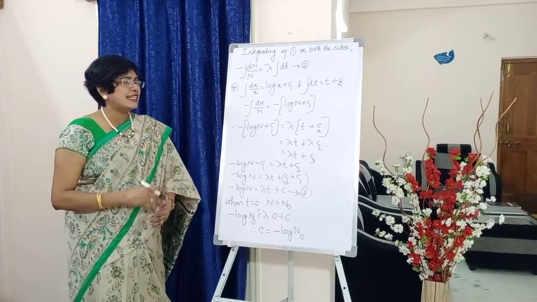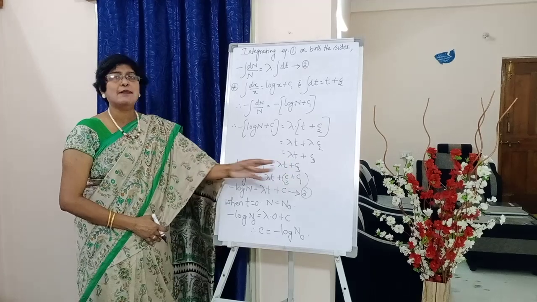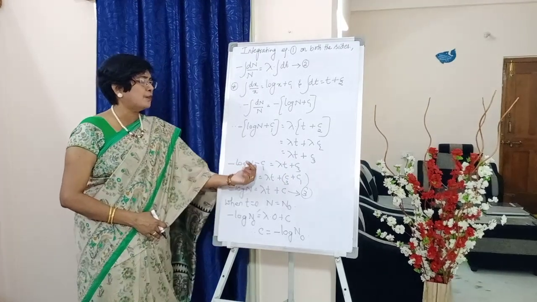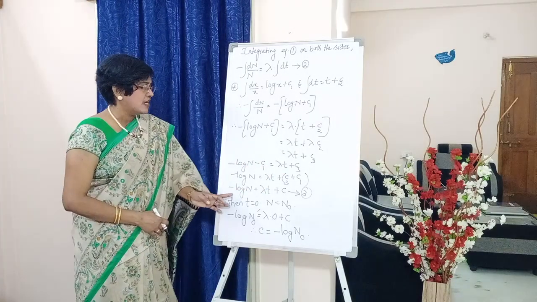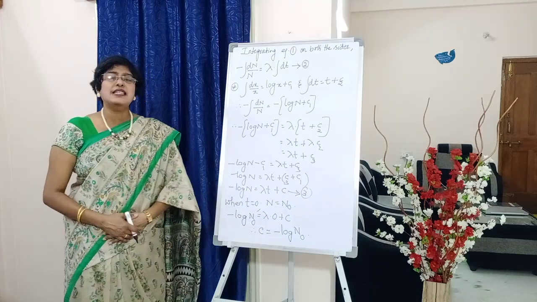On the right side we just opened the brackets and multiplied, so we get lambda t plus c3. Next, minus log n. We are moving this minus c1 to the right side. So therefore we get minus log n is equal to lambda t plus c. Mark this as equation 3.